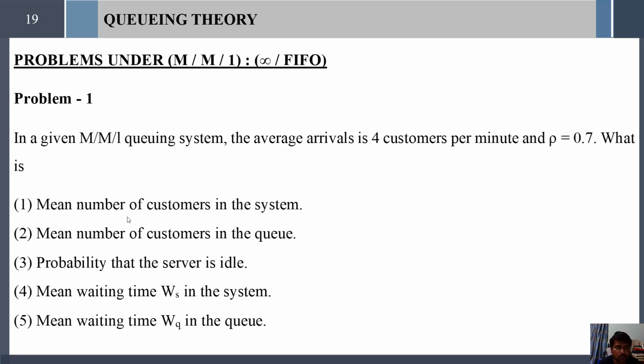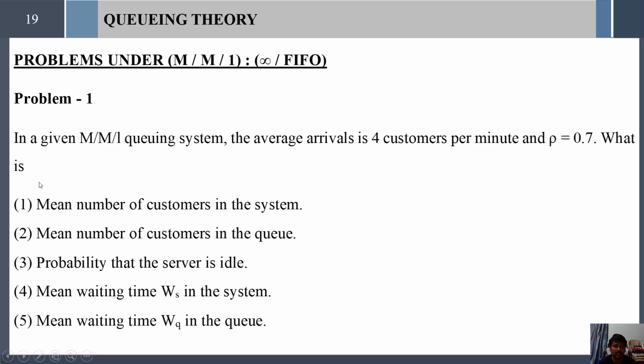First let us see one problem. This problem is given under the first model. In a given MM1 queuing system, the average arrival is 4 customers per minute and rho equal to 0.7. So here we are given 4 customers per minute, and the rho value is given, rho equal to 0.7.